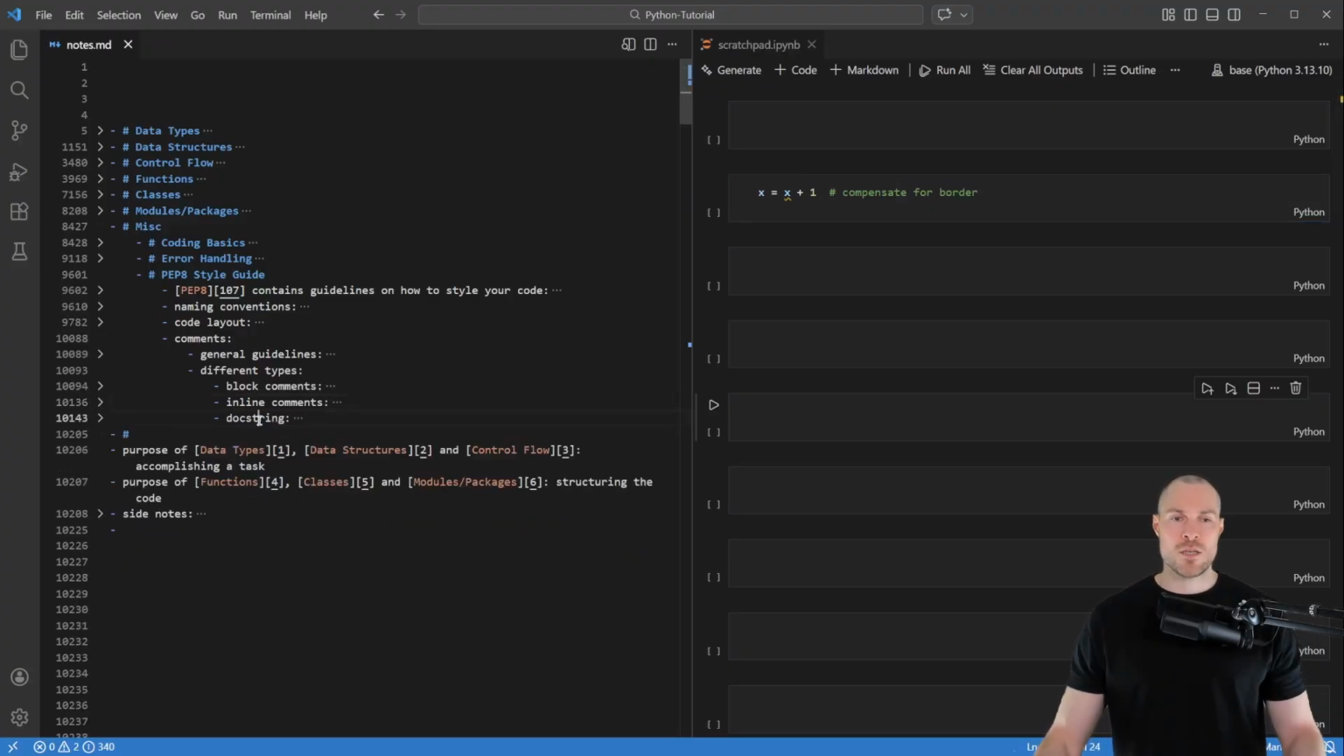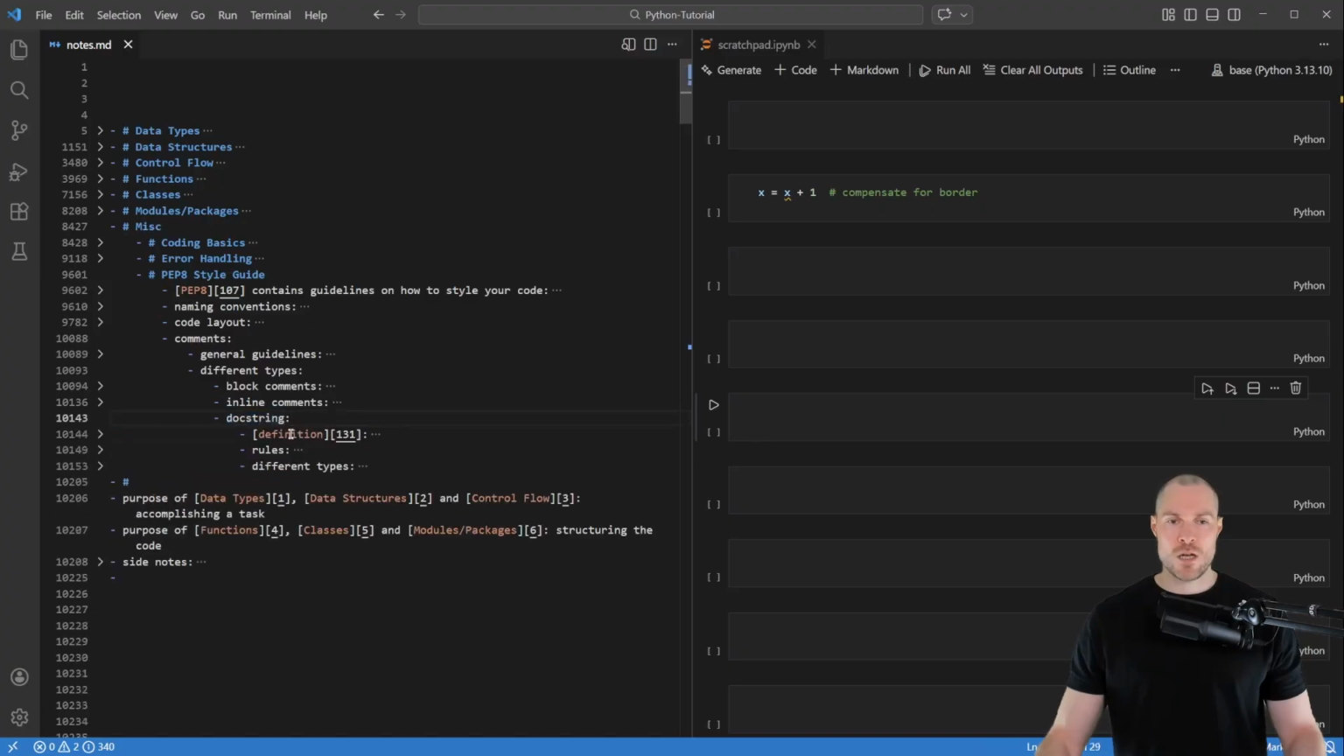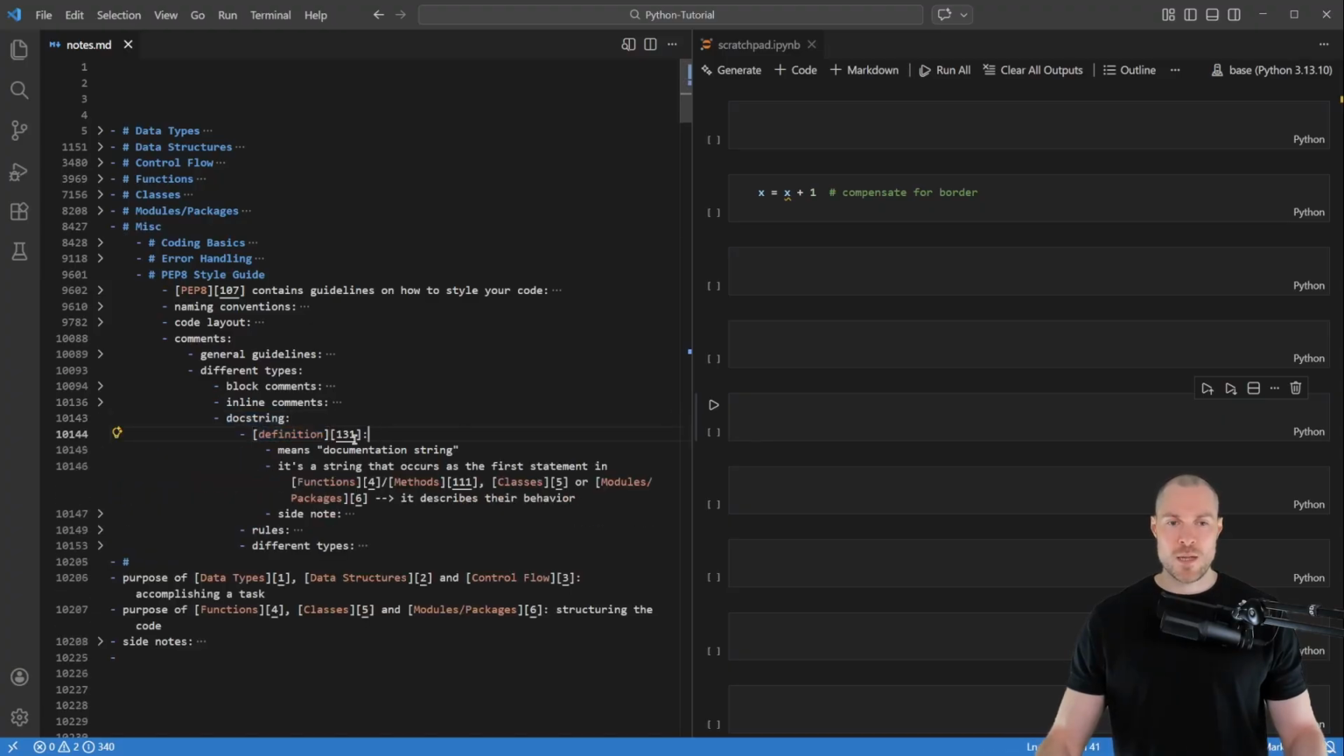And then lastly we have the docstring. And here I first want to cover a definition. Namely, docstring means documentation string, and it's a string that occurs as the first statement in functions, methods, classes, or modules and packages, and it simply describes their behavior.